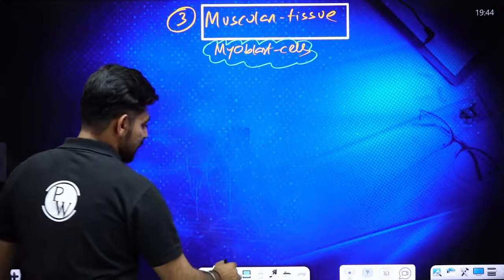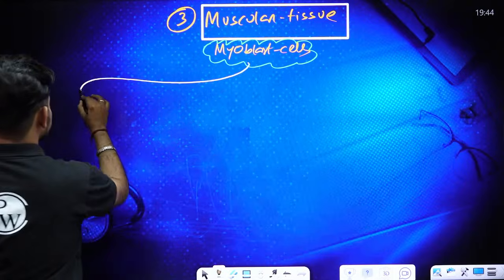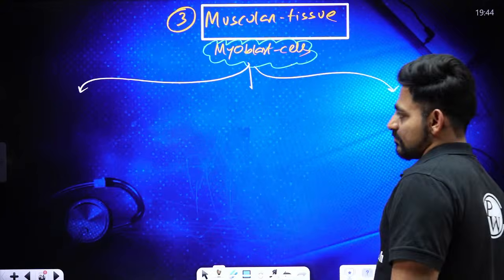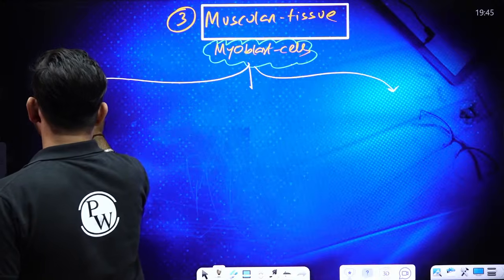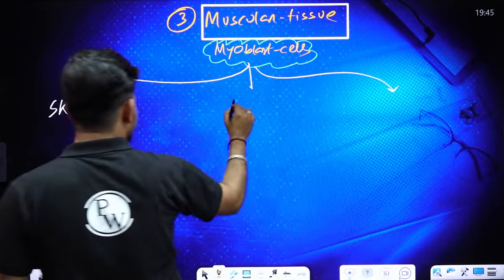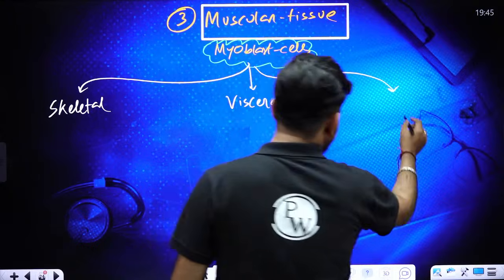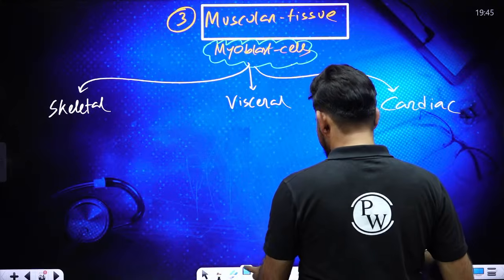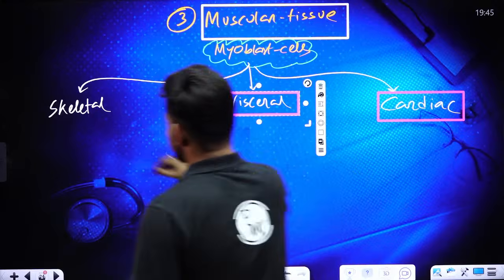Gradually, from the proliferation of these myoblast cells, our body will develop three kinds of muscle. What are they? First, skeletal muscle. Second, visceral muscle. And third, cardiac muscle. So there are three kinds of muscles present inside our body.